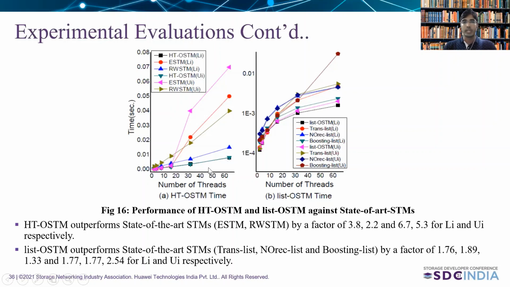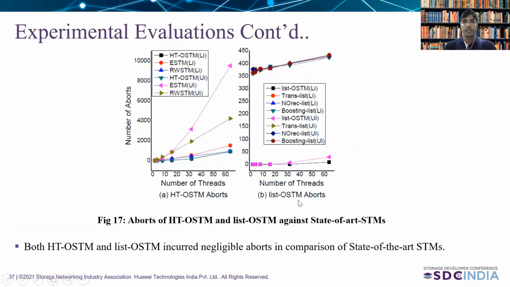And one can easily observe that our proposed OSTMs are outperforming the state-of-the-art OSTMs. Here figure A is for the proposed hash table OSTMs and B is for the list-based OSTMs. And the second experiment is to calculate the aborts of our proposed HT OSTMs and list OSTMs against the state-of-the-art OSTMs. Here the x-axis is the number of threads and y-axis is the number of aborts. So again the lower is better. And here again, in the case of aborts, our proposed OSTMs incur negligible aborts in comparison to the state-of-the-art OSTMs.